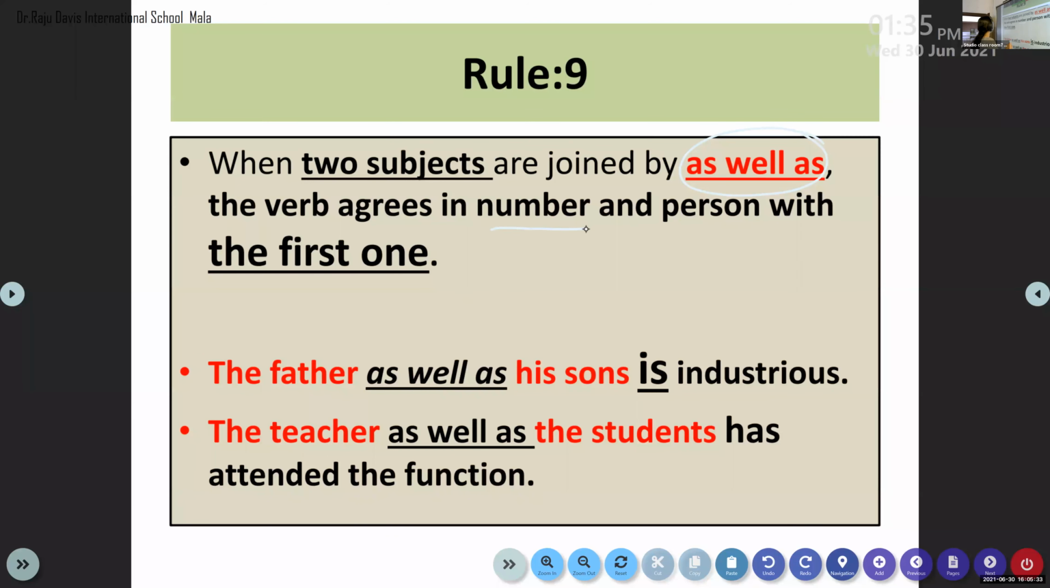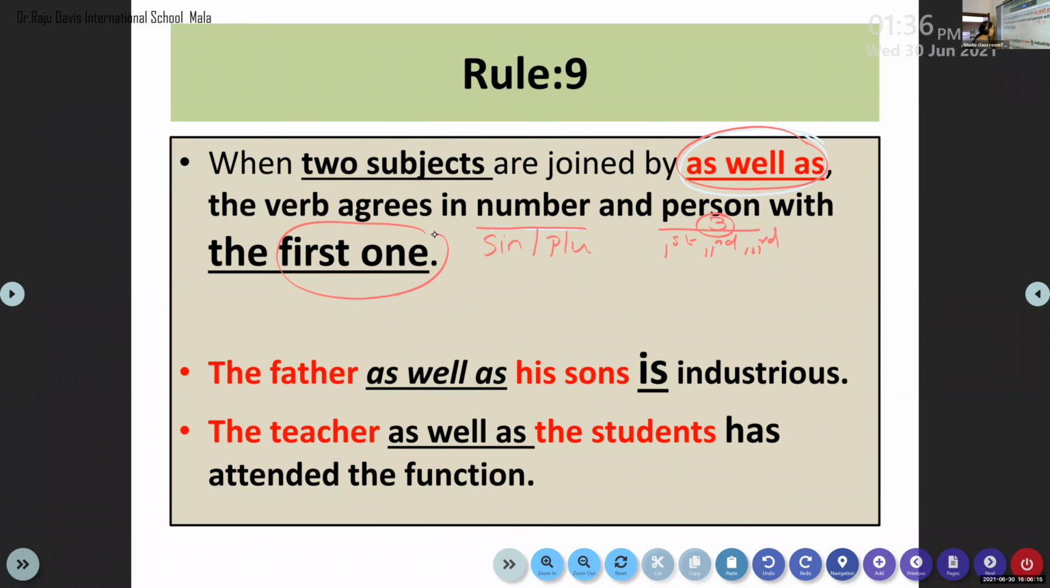How many numbers are there in English grammar? There are 2 numbers. What are they? Singular and plural. How many persons are there? 3 persons: first person, second person, third person. So remember, when two subjects are joined by as well as, the verb agrees in number and person with the first one. We are thinking about only the first subject.